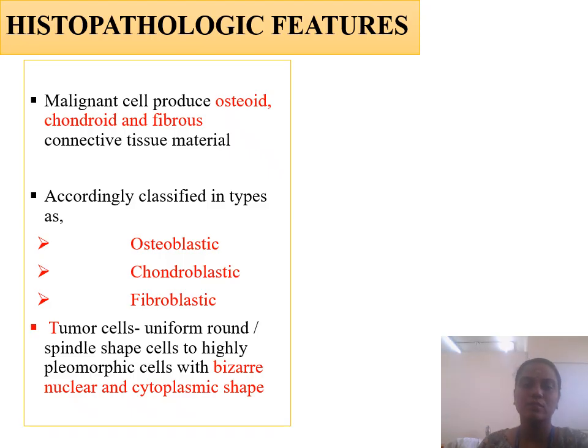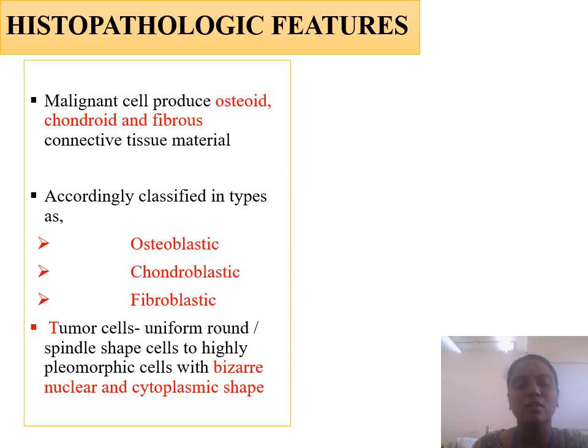The histopathology of osteosarcoma is that the malignant cells produce osteoid, chondroid, and fibrous connective tissue material. Accordingly, they are classified into three histological forms: osteoblastic osteosarcoma, chondroblastic osteosarcoma, and fibroblastic osteosarcoma.